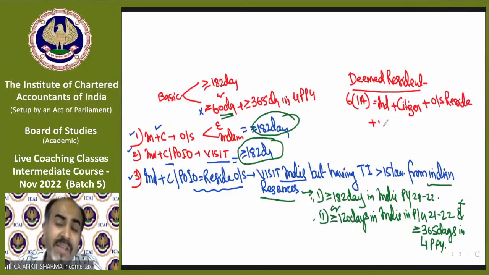This is a very, very interesting case. If any individual who is a citizen of India, who resides outside India and has total income exceeding 15 lakh from Indian resources,